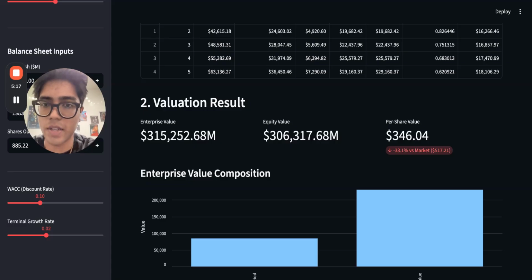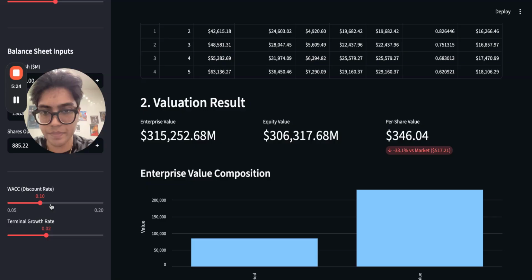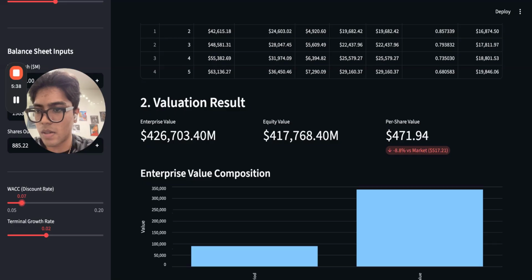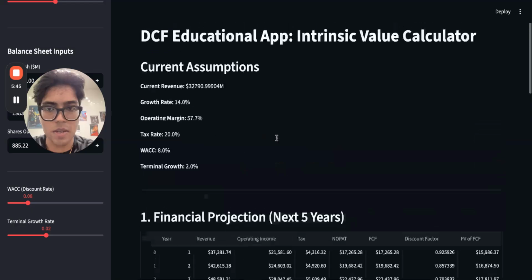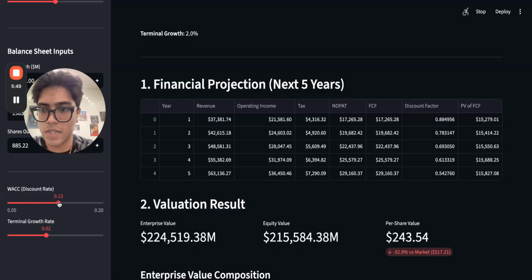So, when we talk about adjusting assumptions in this scenario, let us move the WACC. Let us move it to 7.5%, or roughly 8, let's say. That would be better there. And then we can see the change right here. Now let's move it to 16%.